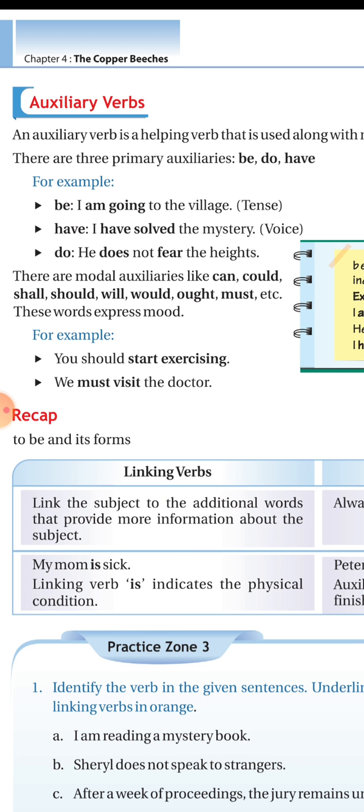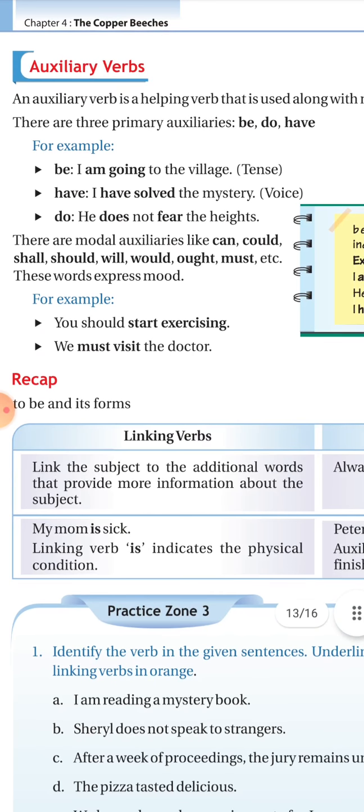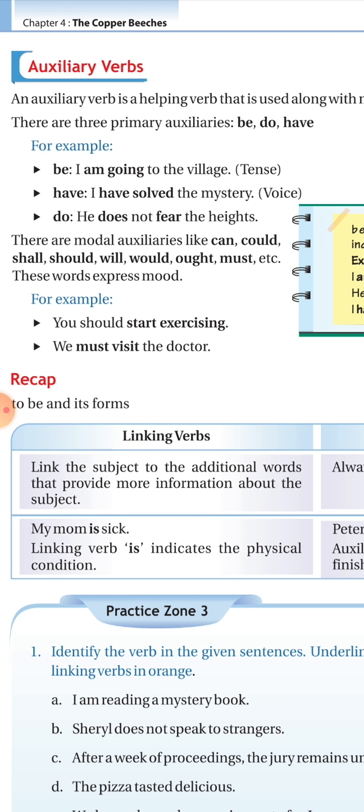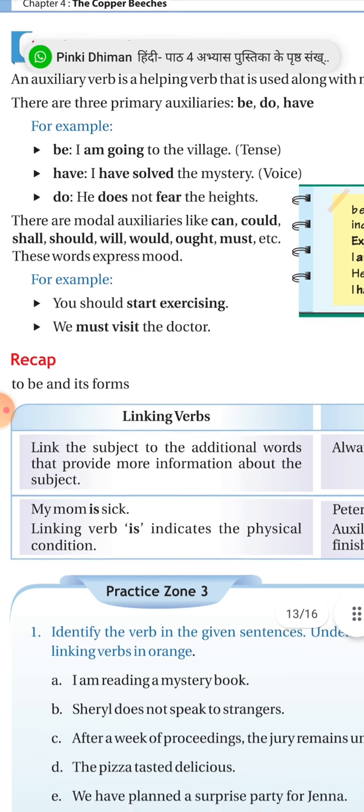Next is have. I have solved the mystery. Here we have used have to show the voice of the tense. Now next is do. He does not fear the heights. Do here is used as does, which is the simple present tense.